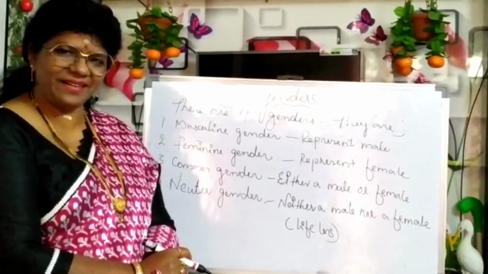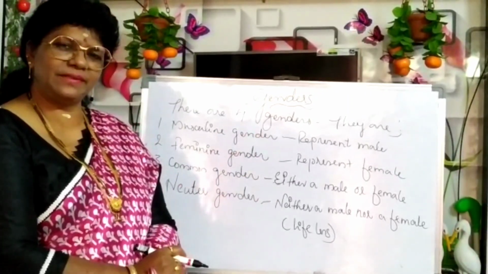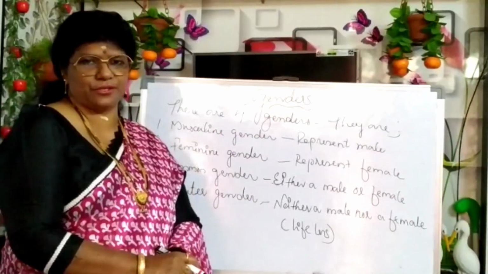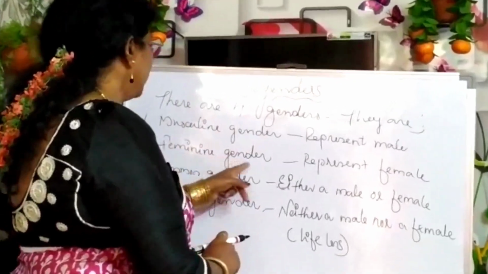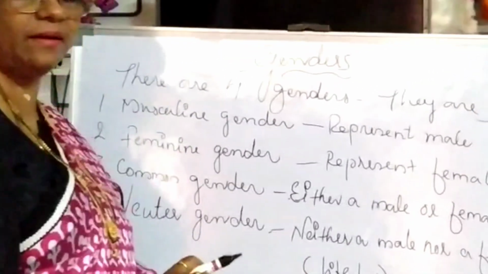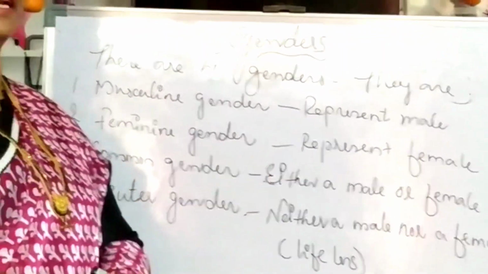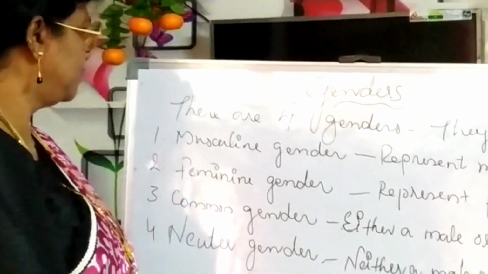Okay, fine. Let us see what are genders. Have you heard about genders? There are 4 genders in English. They are masculine gender, feminine gender, common gender and neuter gender. What is masculine gender? It represents male characters.